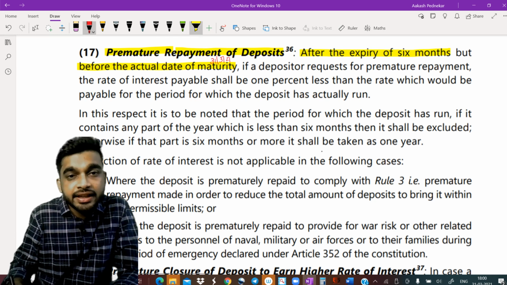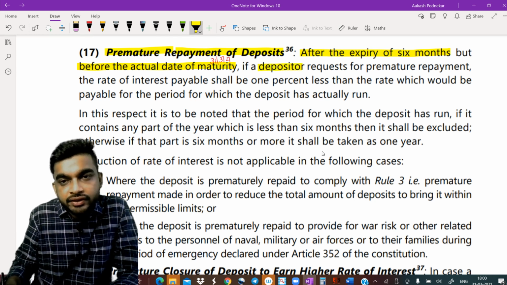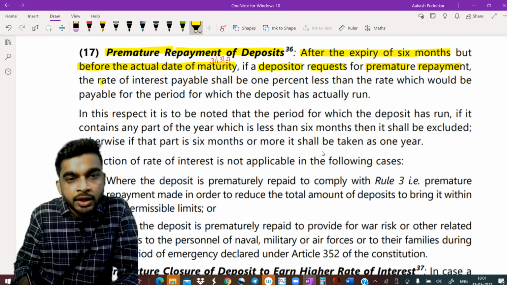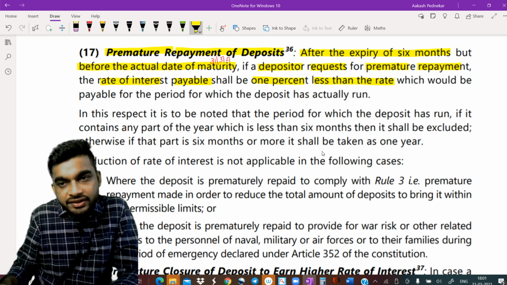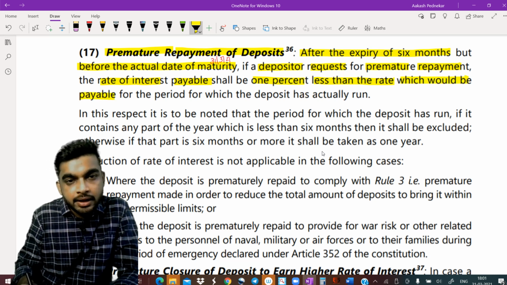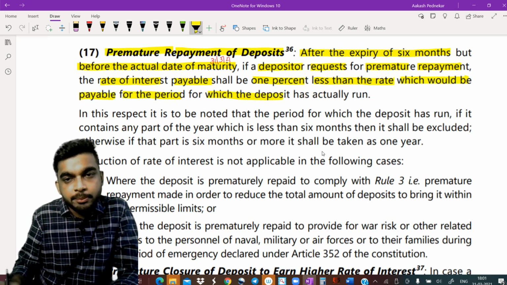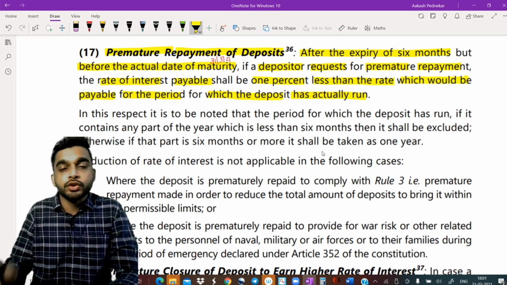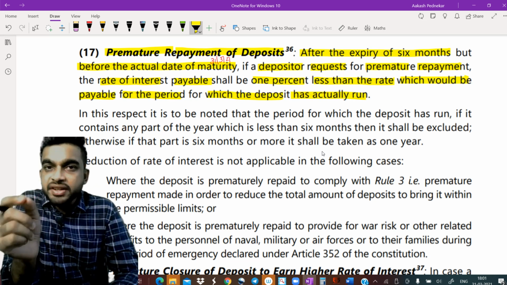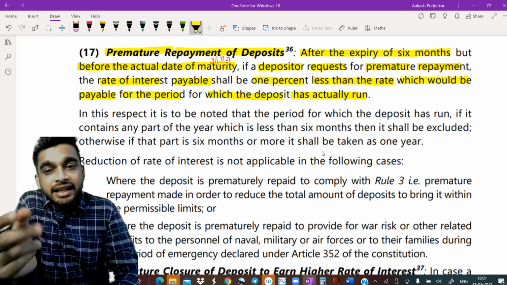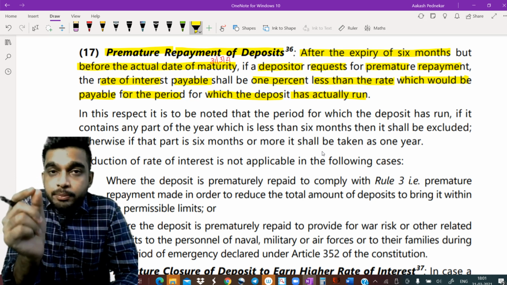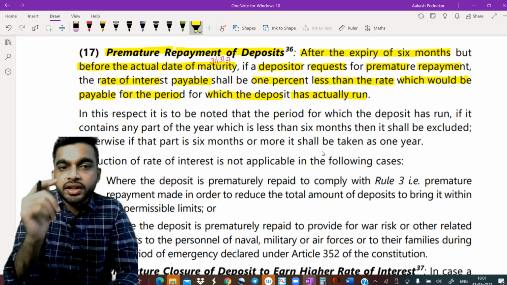If the depositor, in our case Mr. X, is requesting for premature repayment, the rate of interest payable shall be 1% less than the rate which would be payable for the period for which the deposit has actually run. So there are two things. Your interest rate will reduce by 1%. And secondly, the period for which the deposit has actually run, that is something we need to calculate.